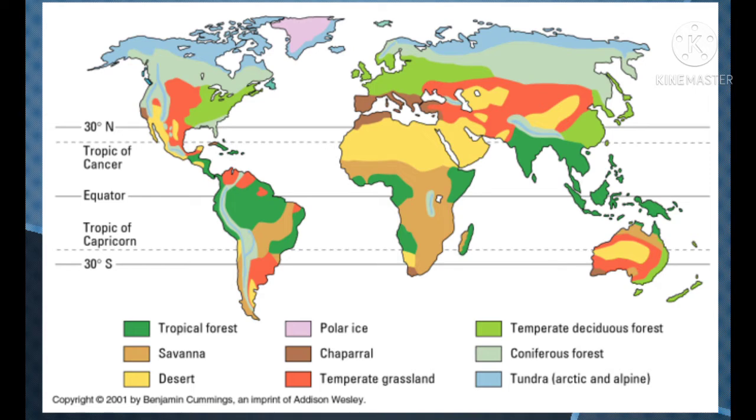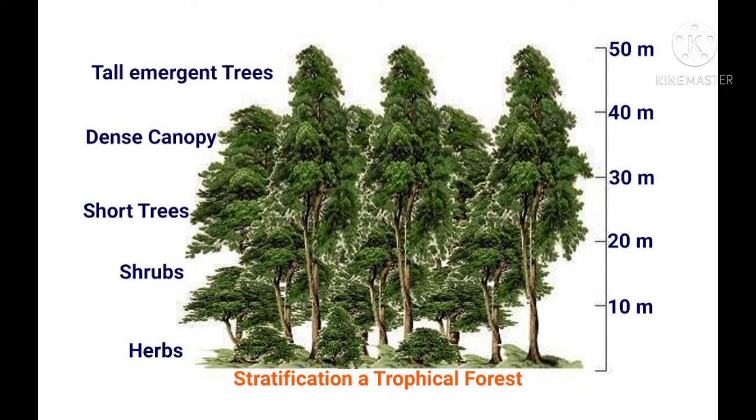zone, especially the tropical evergreen forests are found in the Amazon river basin in South America and Africa, Southeast Asia, Indonesia, Malaysia, northeastern part of India. And if we talk about the tropical deciduous forest, these are grown in the area Western Ghat of South India, Shivalik Hills of North India, Central America and the Northern Australia.